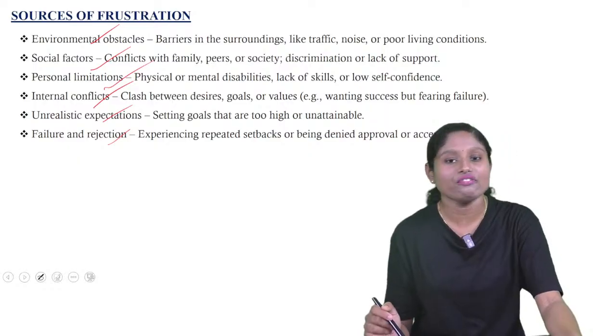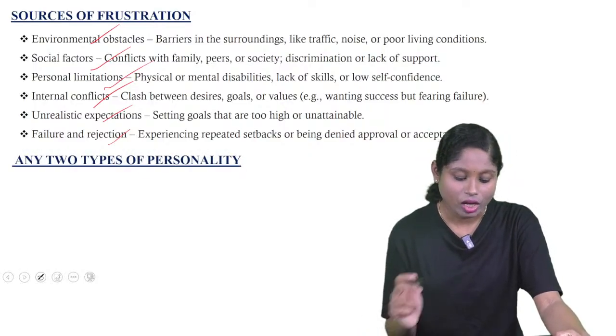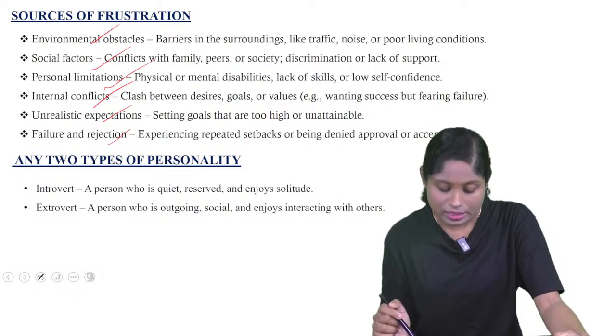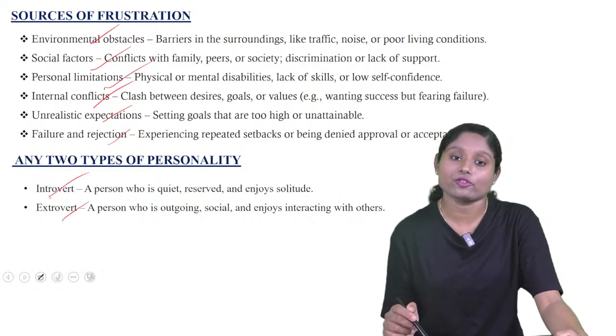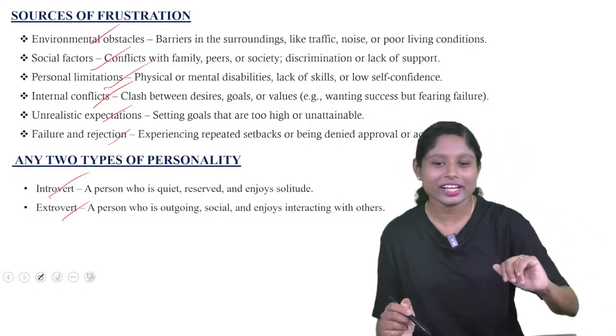So, these are the sources of frustration. Next we will see the two types of personality. What are they? Introvert and extrovert. So, are you an introvert or an extrovert person?